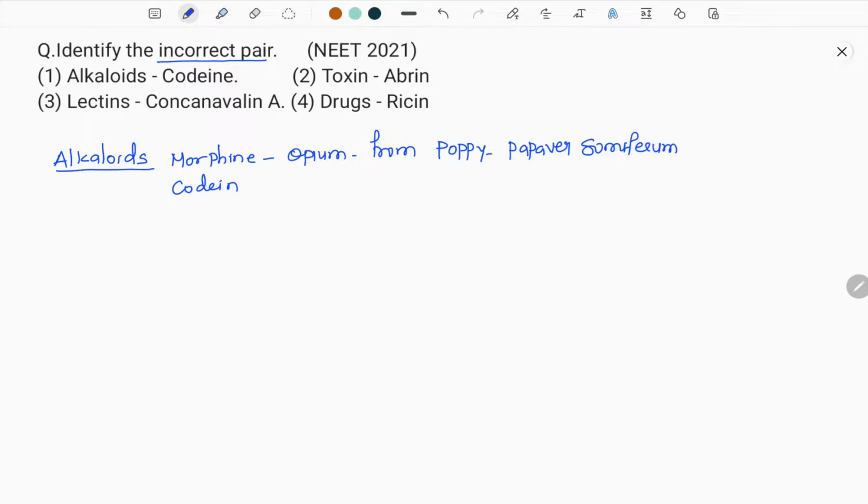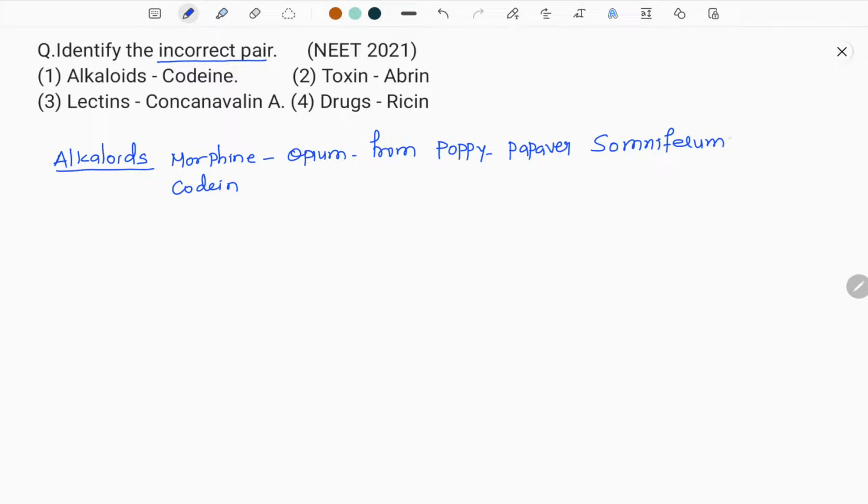Let me tell you some interesting features of somniferum. I am writing it very clearly. See, it is not a small s, it is a big S: somni. Again I write here: SOMNIFERUM, somniferum.